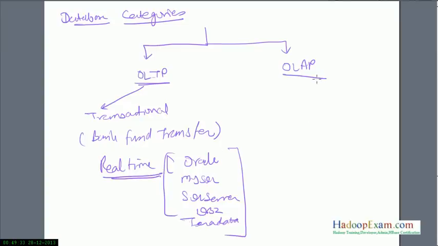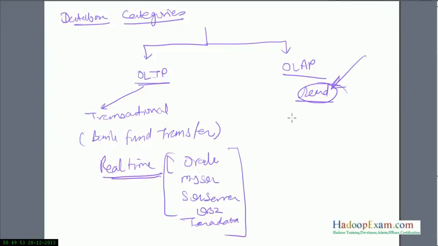What is an OLAP database? OLAP is online analytic processing. It is used for analytical queries. This is generally a read database where you store all the data which you want to analyze.